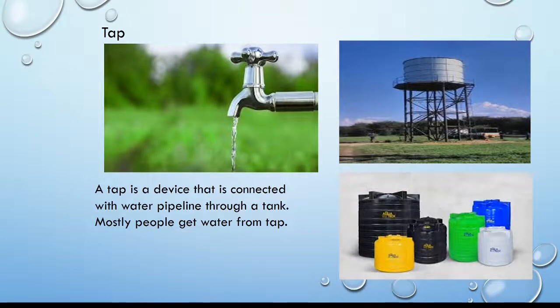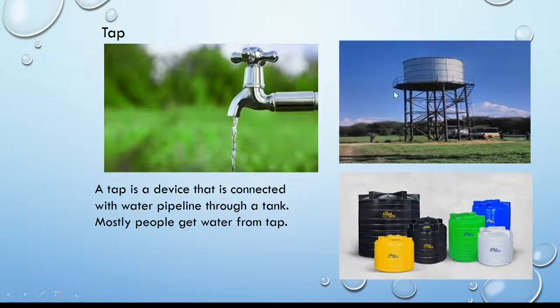Tap. A tap is a device that is connected with a water pipeline through a tank. Mostly people get water from the tap. Nowadays it is very common. We will find it in every house. It is very easy to operate, so nowadays people prefer it. They use it for drinking water, for washing, bathing, cleaning, for any essential work.